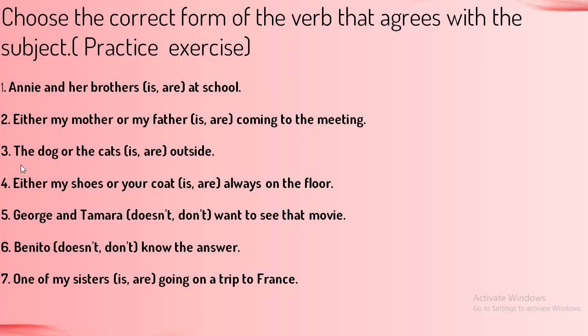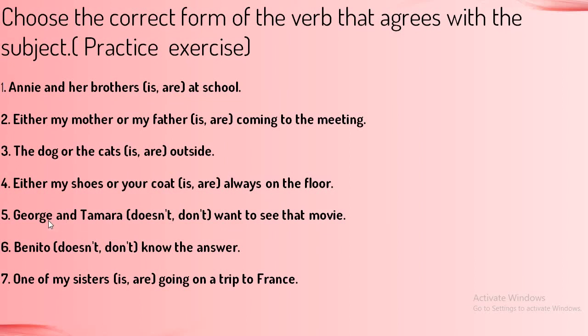Next one, the dog or the cats are outside, because we are joining with or, we have the plural subject, and the verb must agree with it. So the dog or the cats are outside. Next one, either my shoes or your coat is always on the floor.